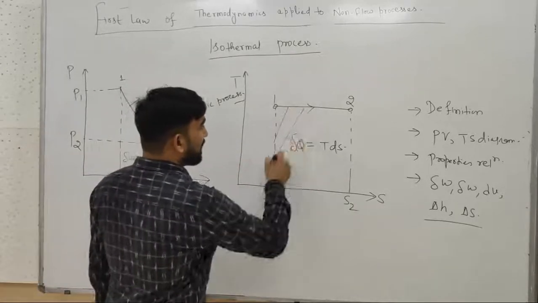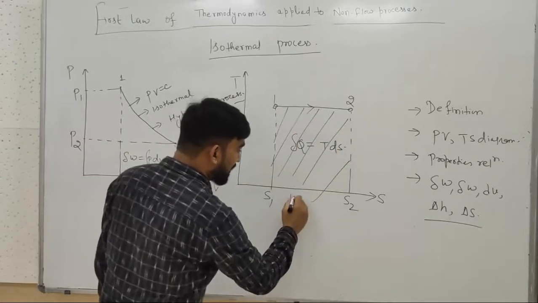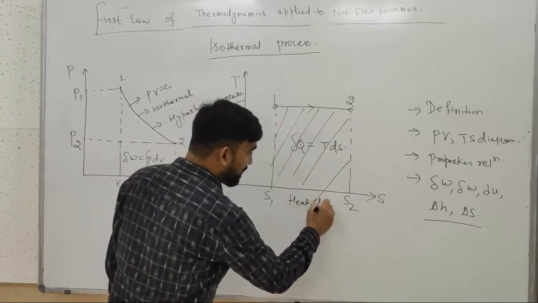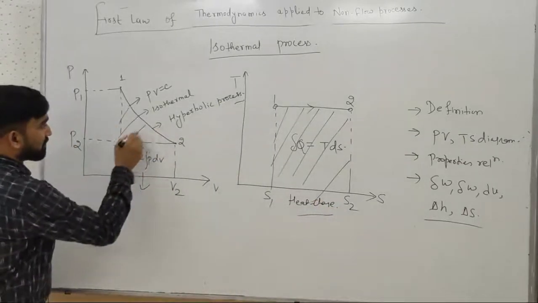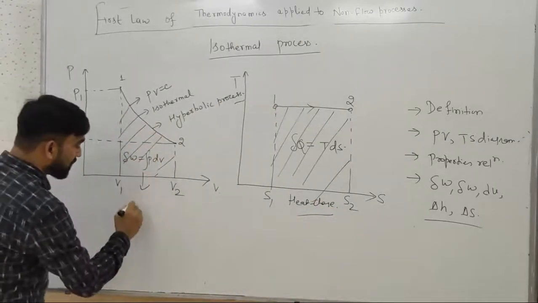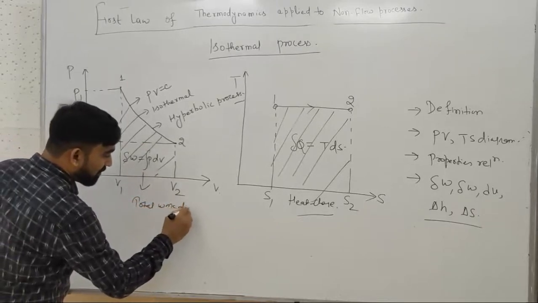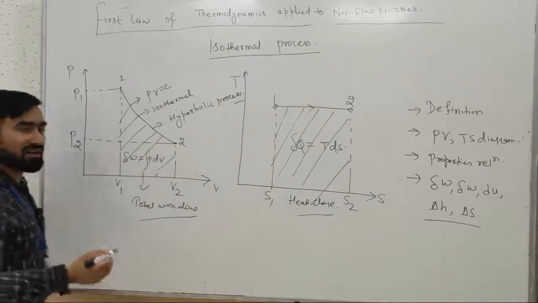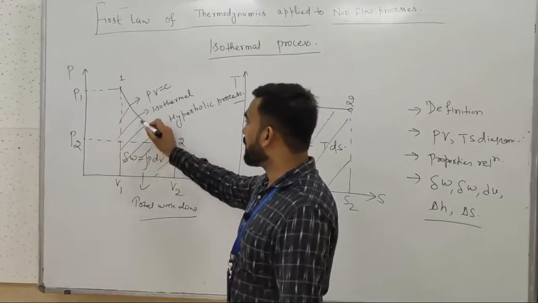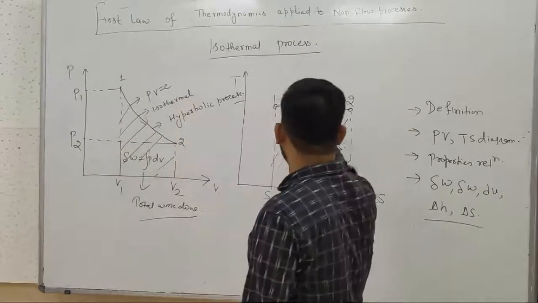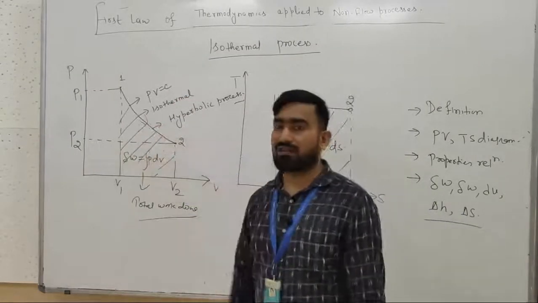So area under this TS diagram from 1 to 2 will be heat transfer, or heat change. Here it is total work done, which can also be calculated as the total area covered by that curve from 1 to 2.